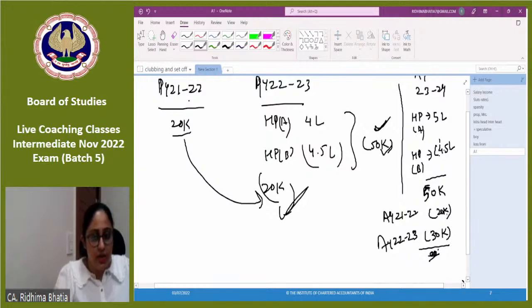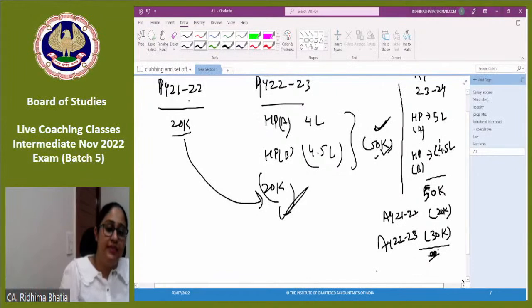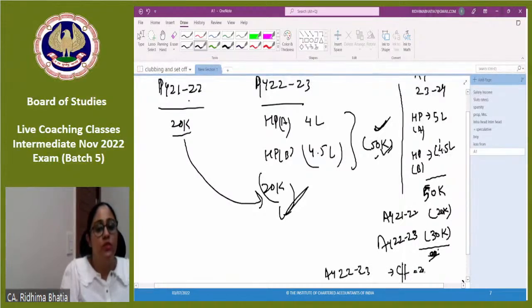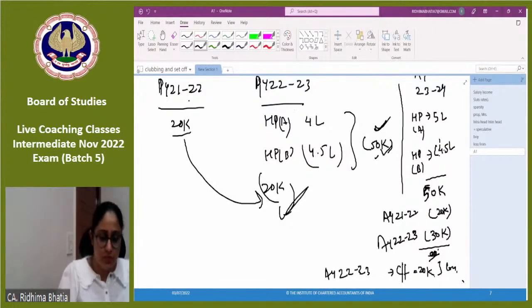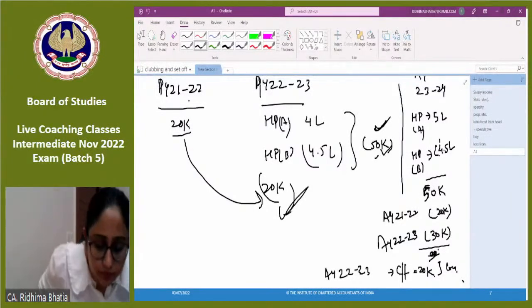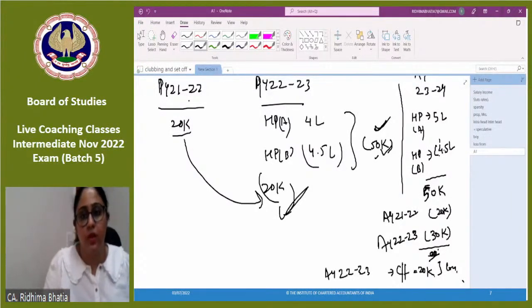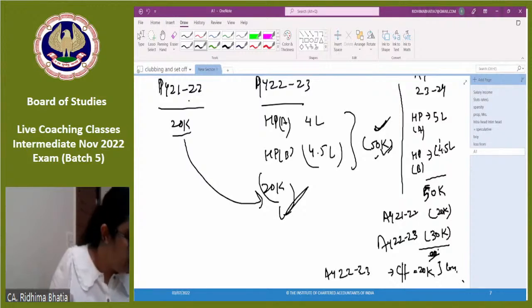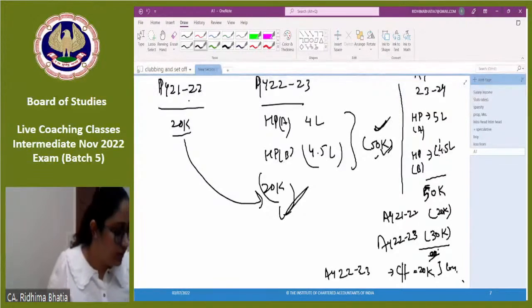So इसलिए 20,000 किया, 30,000 left, so 20,000 of assessment year 22-23 is what is getting carry forwarded. Clear? Of how much amount? 20k. The loss is still getting carry forwarded. See this example and tell me if there is any doubt on this.